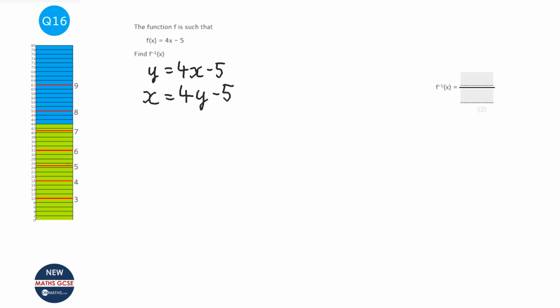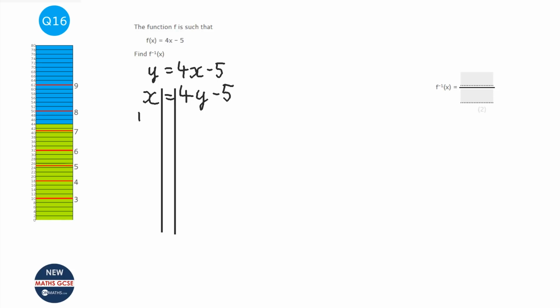So what this question is asking us to do is find the inverse function. That's what the f to the power of minus 1 means. And there's a really easy way of doing this. If we rewrite the function as y equals 4x minus 5, to find the inverse of it, we just literally swap the y and the x around. So x goes here and y goes here. Then the task is to try and get the y equals. Okay, try and make y the subject. So I'm going to put my lines down.